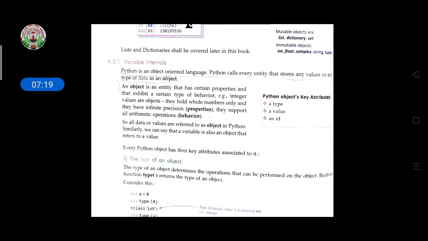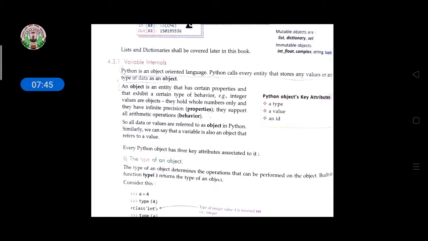So here, it is an object oriented language, and it has various entities, various fields with their values and data types. With the help of this, if we are assigning any value, then it gives the value, its ID, and its type also.